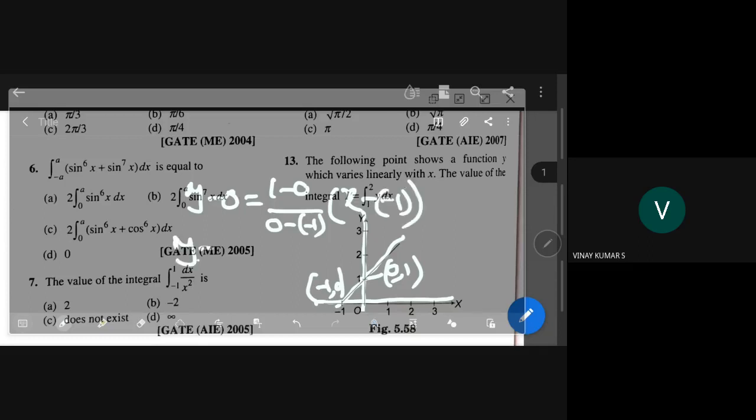So y is equal to x plus 1. This line equation is y is equal to x plus 1. Now we got y, and what is the integral value we have to see.